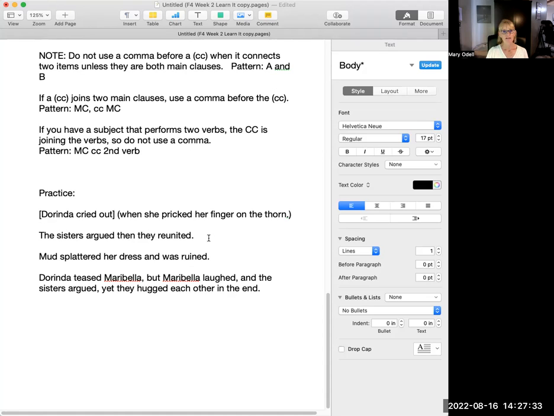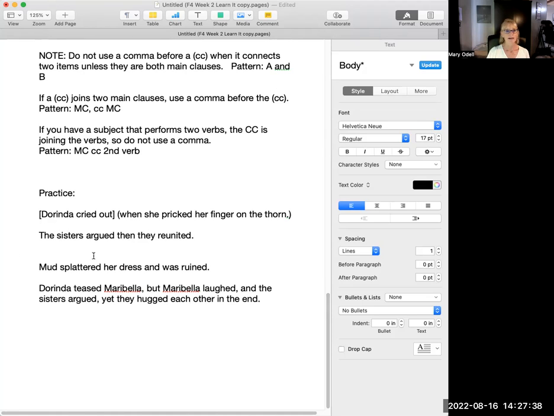The second one, the sisters argued, then they reunited. What I see here is a main clause. The sisters argued. Then I see another subject and verb, they reunited. That's also a main clause. So here it would be appropriate. We need a comma after the first main clause, and we say, but then they reunited.